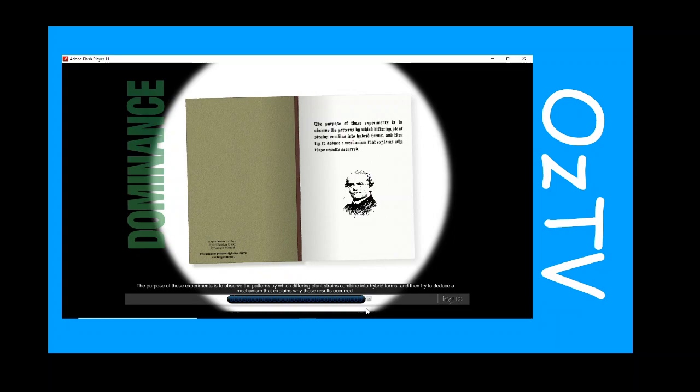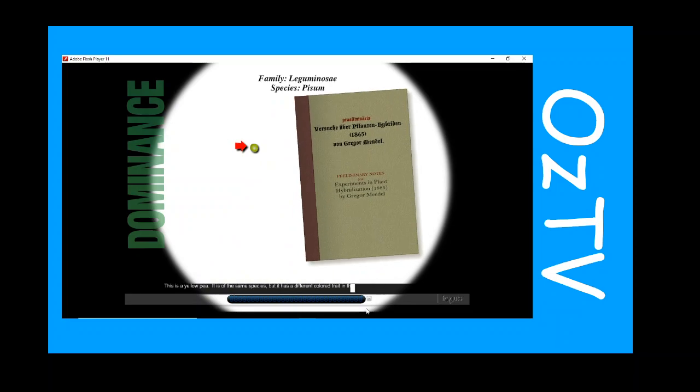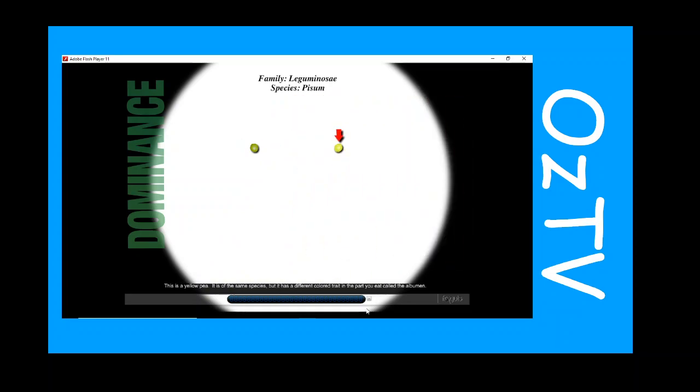The purpose of these experiments is to observe the patterns by which differing plant strains combine into hybrid forms, and then try to deduce a mechanism that explains why these results occurred. This is a green pea. It is of the family Leguminosae and species Pisum. This is a yellow pea. It is of the same species, but it has a different colored trait in the part you eat called the albumen.